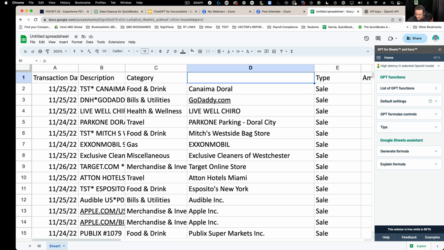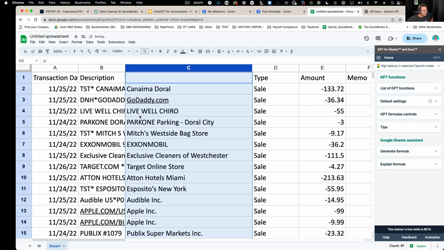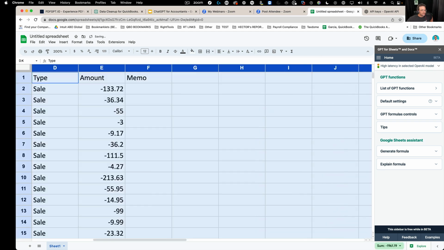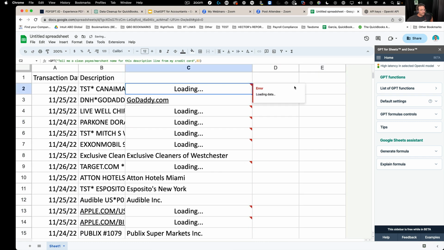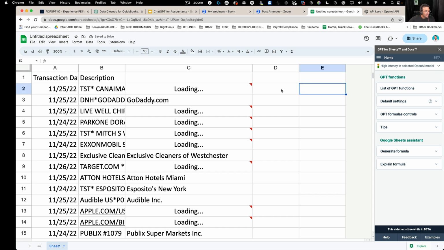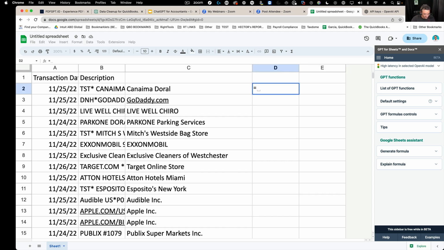Okay, what else can you do on the spreadsheet? Okay, that's interesting. So I'm going to delete this category here. And I'm also going to delete this additional stuff that's in here. So I'm just going to leave the first one. So what I'm going to do now is another GPT request.